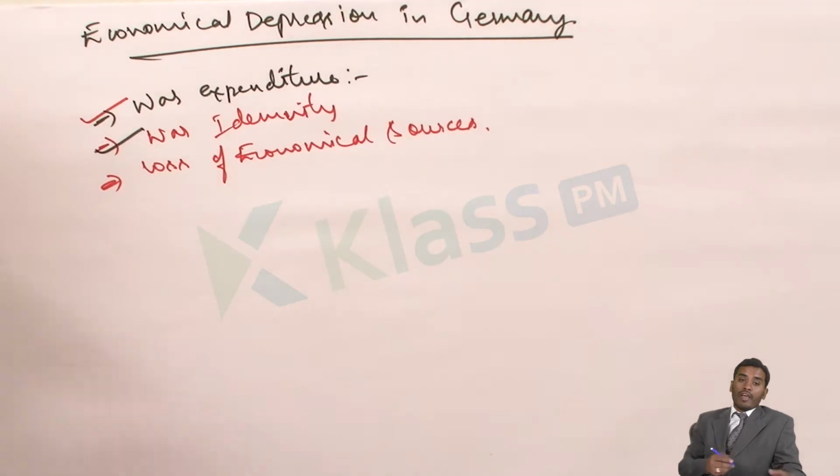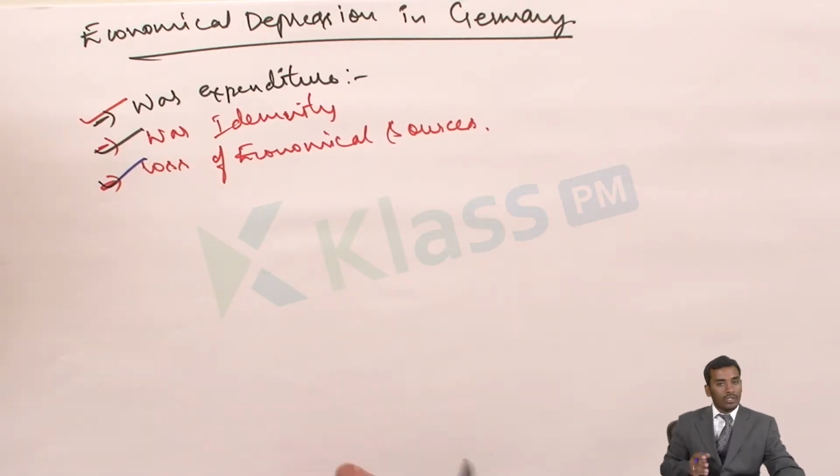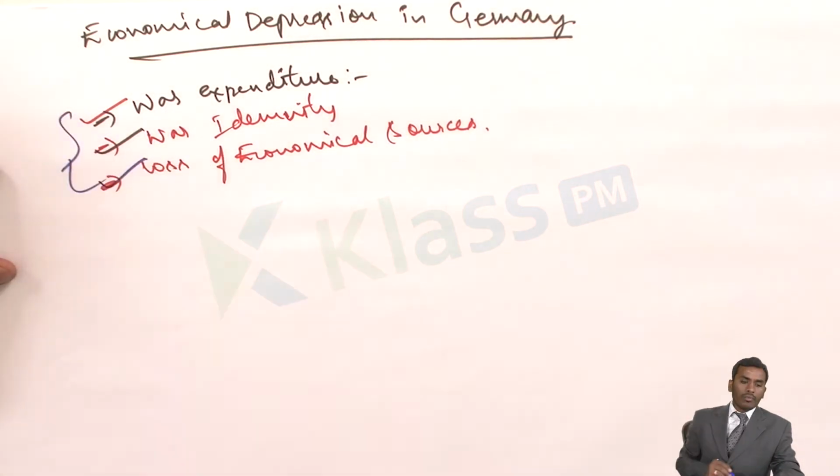That means there were some sources where Germany used to get a good amount of revenue, and those were occupied or captured by the Allied groups. The major economic sources were captured by the Allied groups from Germany, along with the loss of colonies. All these made Germany face economic problems.